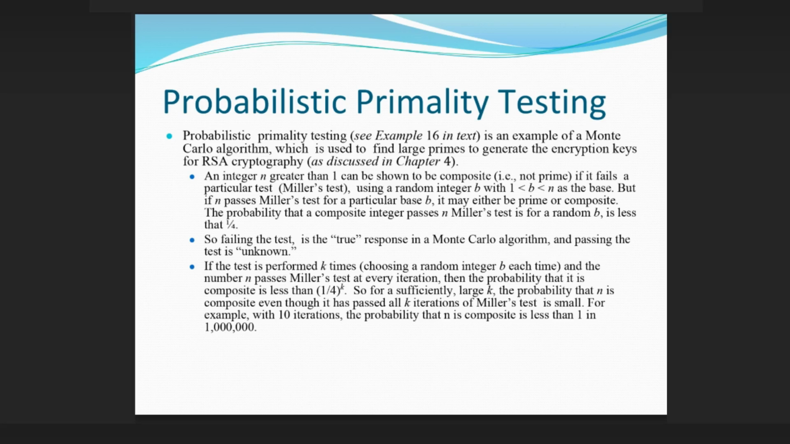If the test is performed k times, choosing a random integer b each time, and the number n passes Miller's test at every iteration, then the probability that it is composite is less than (1/4)^k. So for a sufficiently large k, the probability that n is composite even though it has passed all k iterations of Miller's test is small. For example, with 10 iterations, the probability that n is composite is less than 1 in 1 million.